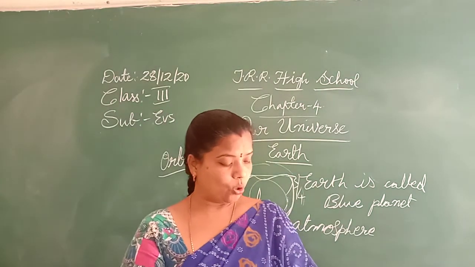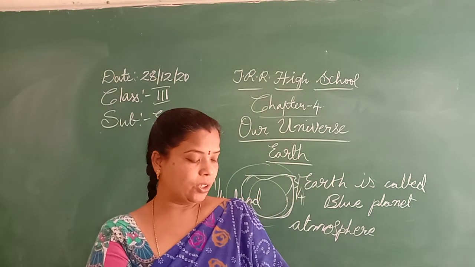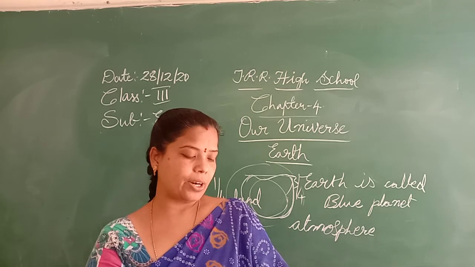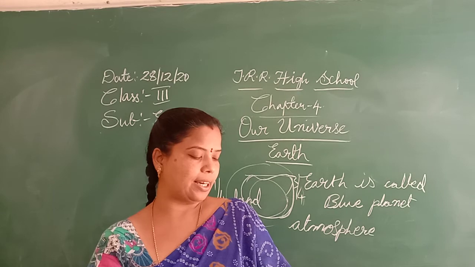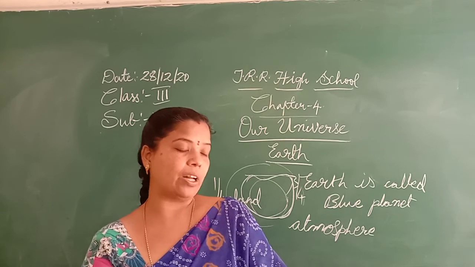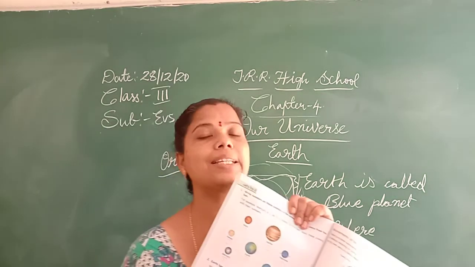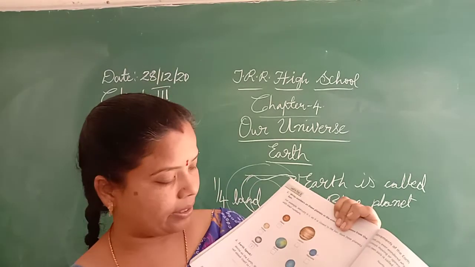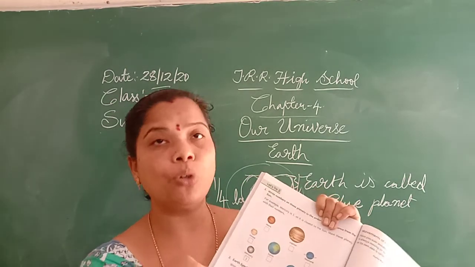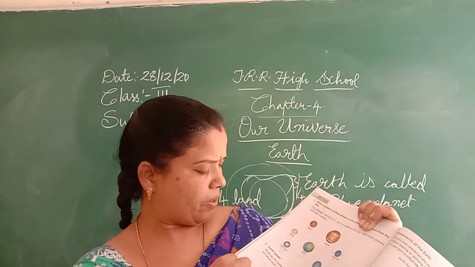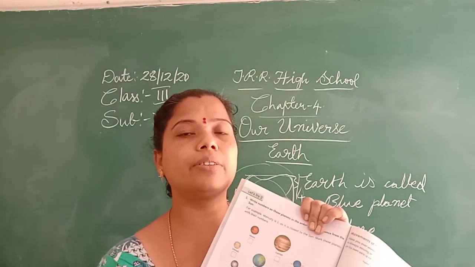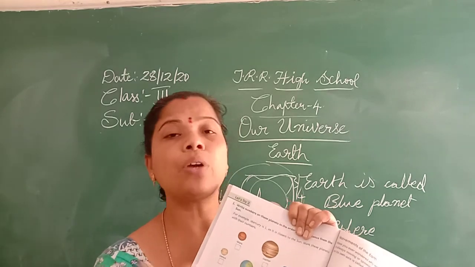Okay children, the next one is: write as the Earth. Write in short any 5 points the Earth would like to tell everyone about itself. You have to write as if you are the Earth speaking to everyone.